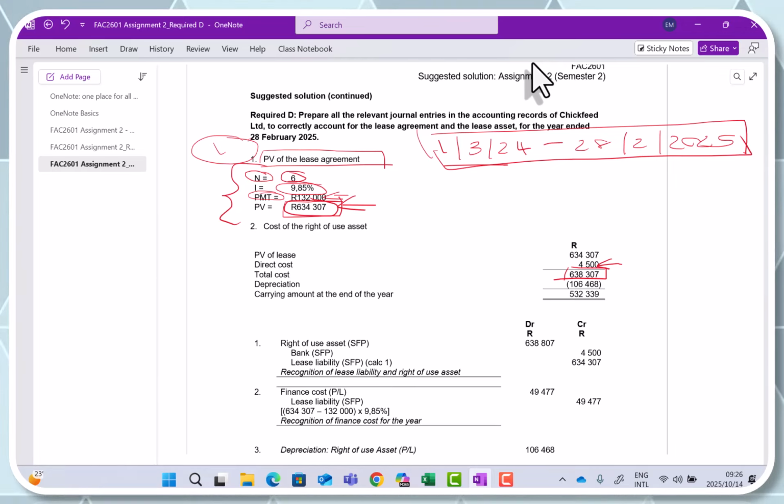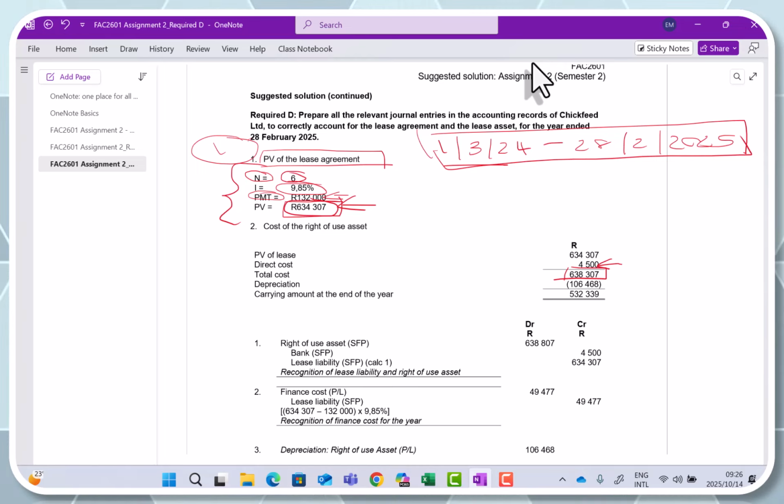Remember when I did video 2, I said to you, when you do disclosures, the moment you've done a calculation and you are able to go and disclose that information, go and put it in there, because that is where your marks are awarded. Marks are awarded only once you've answered the question. In this case, the question asks you to prepare the relevant journal entries. So if you only have calculations but no journal entries, you haven't answered the question yet, and therefore we cannot award you any marks.